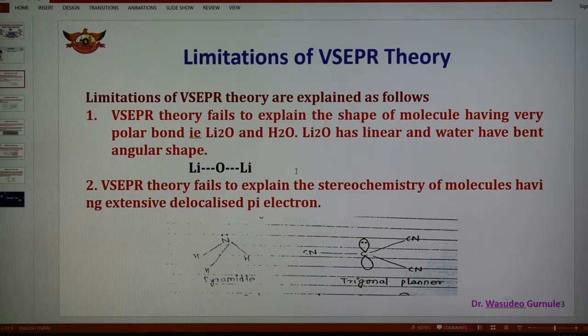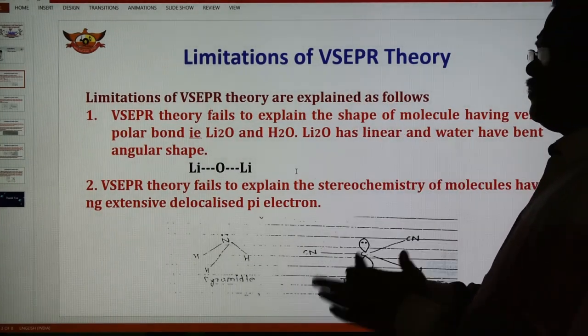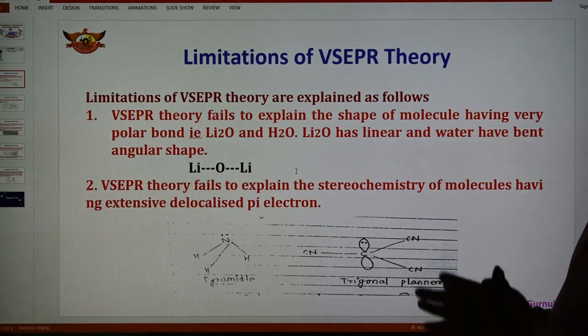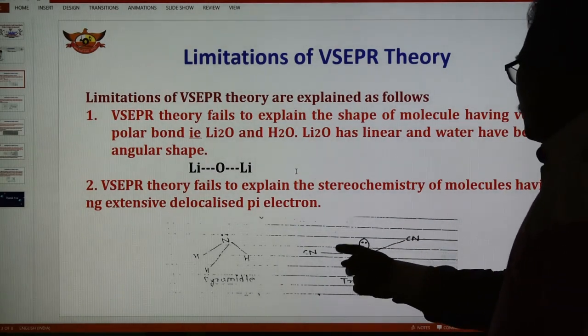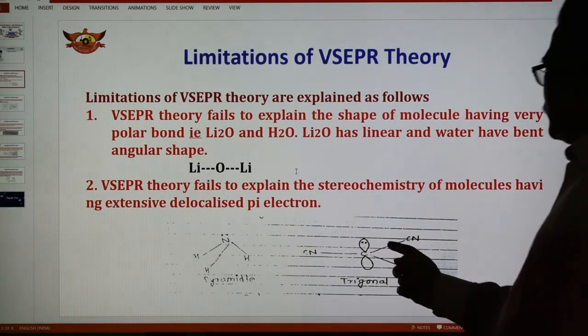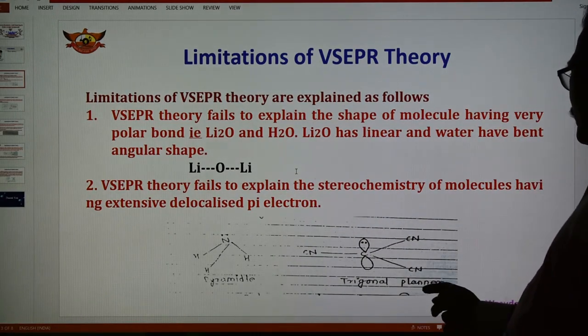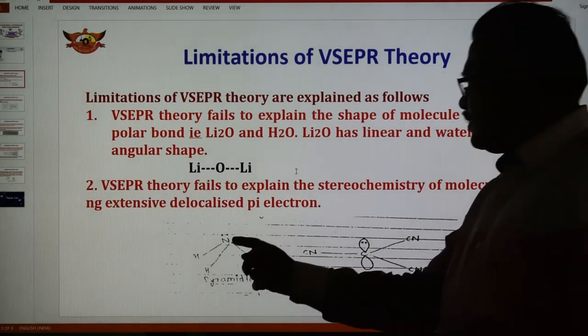ammonia, since in both cases the nitrogen and carbon atoms have three bond pairs of electrons and one lone pair of electrons, and both carbon and nitrogen are sp3 hybridized. But the geometry of this CCN3 is trigonal planar. So this is not explained by VSEPR theory, therefore this is another limitation. Therefore we can say that VSEPR theory explains the majority of molecules satisfactorily, but such type of molecule could not be explained.